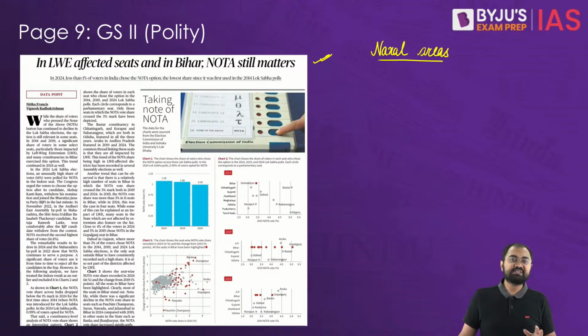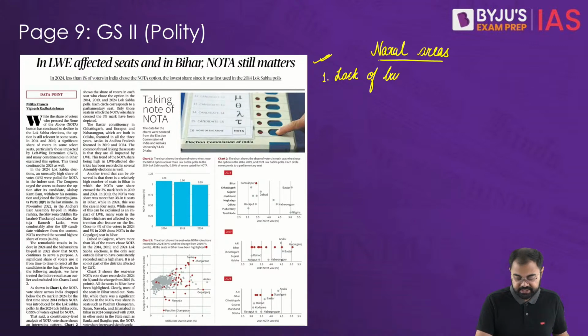First thing we have seen is that there is some kind of disillusionment with the political candidates. Voters in these areas very often feel that none of the candidates represent their interests or offer solutions to their problems. That leads to a lack of trust and faith in the electoral process altogether. So in a manner, there is a lack of trust.